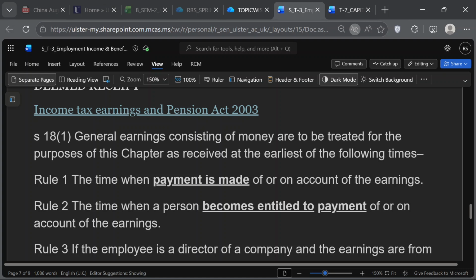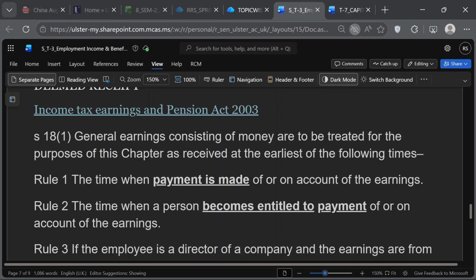So the board has already determined in the tax year that they will give the bonus in 2024 itself, which means it's in the 23-24 tax year. The bonus is for the work done in the 23-24 tax year. Although that is the case, we will say that she became entitled to the payment because the board has already determined at the AGM that she will receive the payment. So she became entitled, and then we will put the tax year.